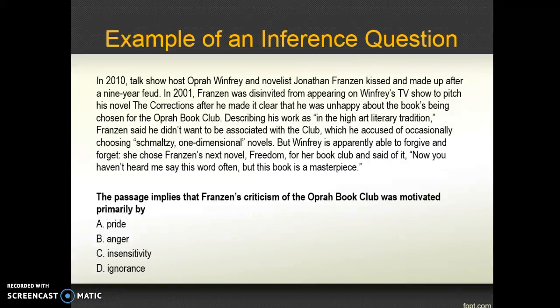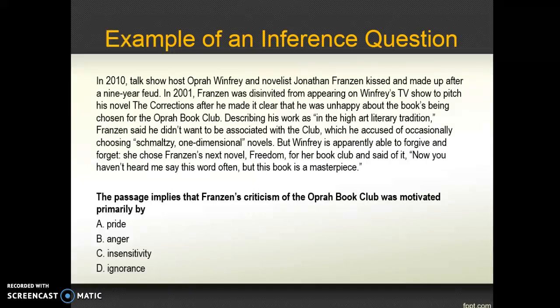So you may pause now to see if you can determine the correct answer to this question. The passage implies that Franzen's criticism of the Oprah Book Club was motivated primarily by... For this one, choice A is correct. The author of the passage states that Franzen refers to his own work as belonging to a high art literary tradition and to Oprah's book club choices as being schmaltzy, or overly sentimental, and one-dimensional. These details suggest that Franzen felt that his own book is of higher quality than other books chosen for the book club. In other words, Franzen's criticism of the Oprah Book Club was motivated by his pride or his sense of self-importance.